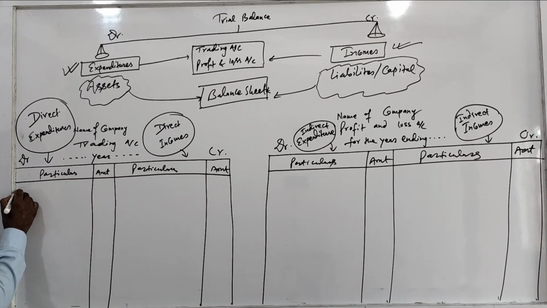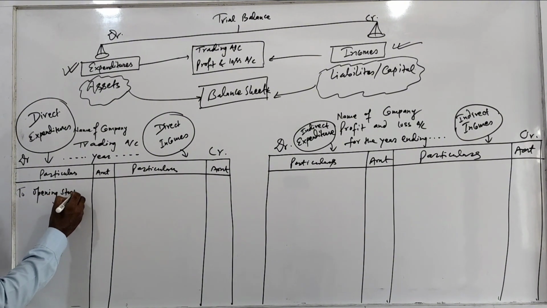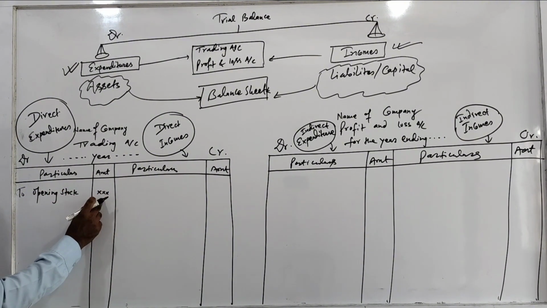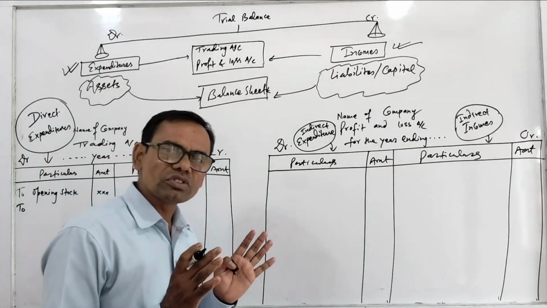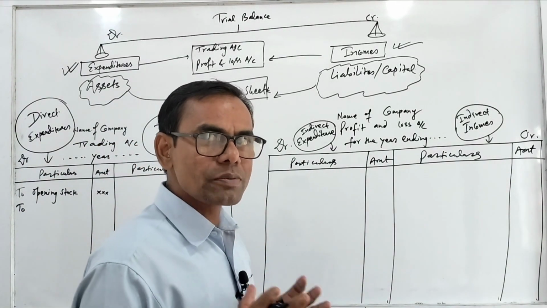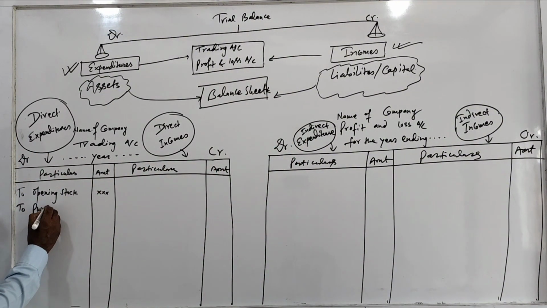First of all, in the trial balance, you see where is opening stock. You have to write opening stock, and the amount you should write here. Then you have to search in the trial balance. You look for where is purchase. Purchase is a direct expenditure. You have to write here purchase.